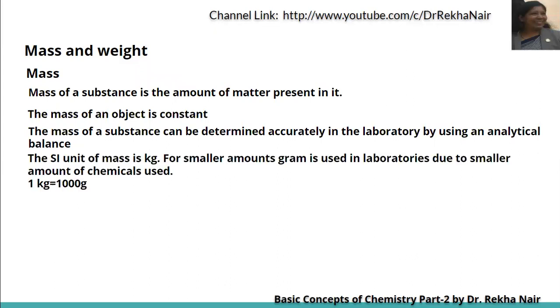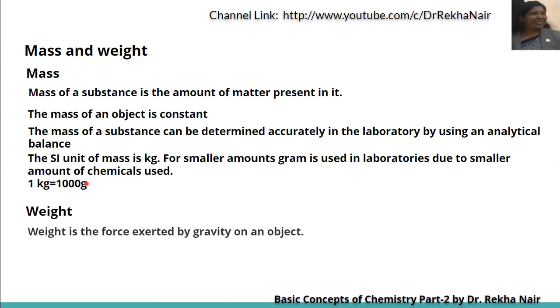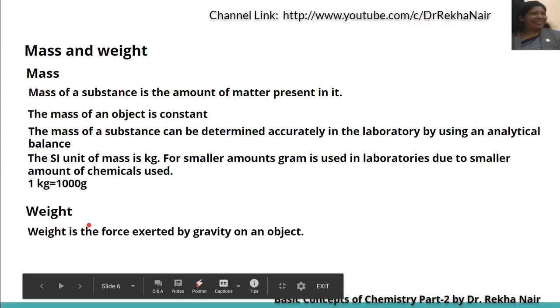The unit, as we know, is kg, and the smaller unit is gram, but the SI unit is kg. Gram is used in chemical laboratories for the measurement of chemicals, and 1 kg is equal to 1000 gram. But if we talk about weight, weight is nothing but the force exerted by the gravity on an object.